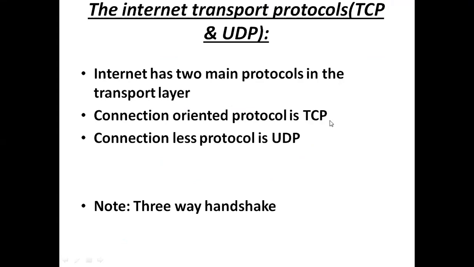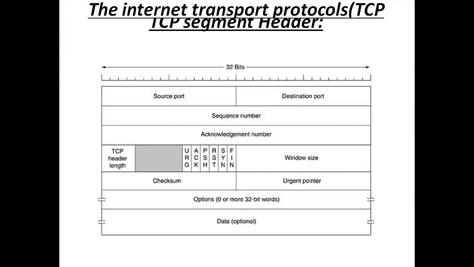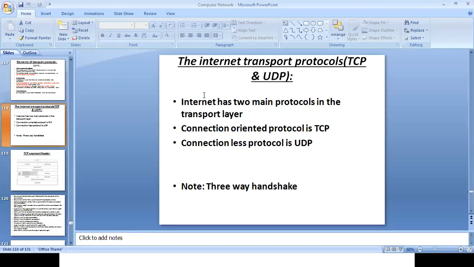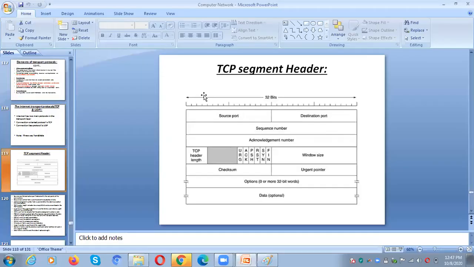So what is the format of TCP? Okay, this is the TCP header format. What is the size? 32 bits. Okay, and next, source port, destination port. So what is a port here? Port is nothing but the address of a process, right?